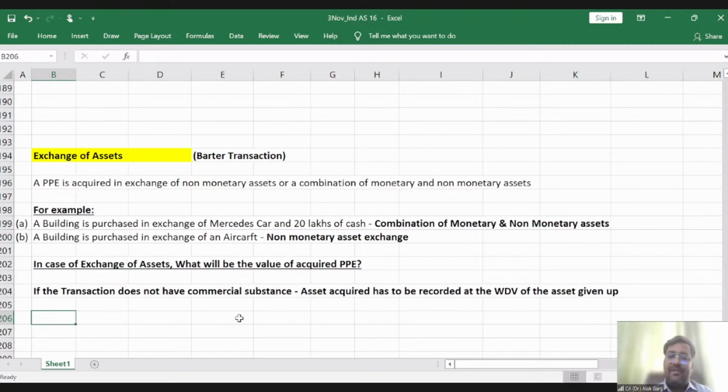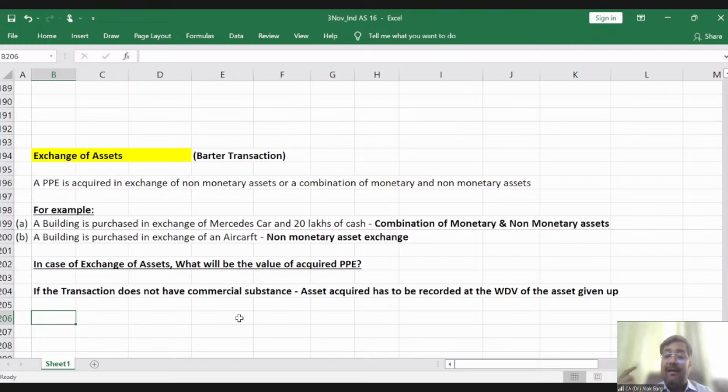In a society, I'm exchanging a 3 BHK flat number 802 with a 3 BHK flat number 801. I'm exchanging a similar flat. I'm buying a flat, I'm selling a flat. So I can say that the timing and risk and configuration of that asset is the same. So I will say that there is no commercial substance in this transaction.